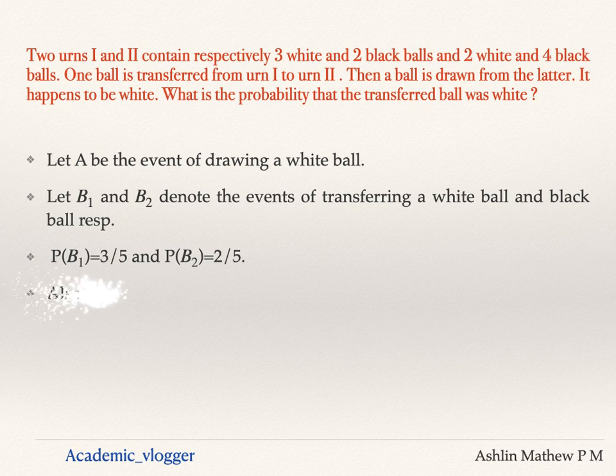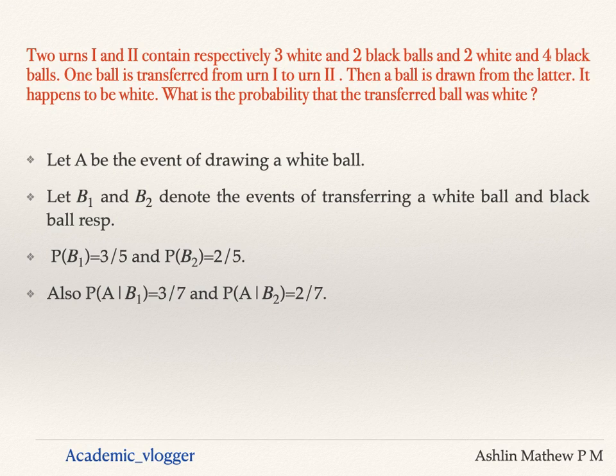Okay, so now we know the conditional probability, that is probability of A given B1. A given B1 is, if a white ball is transferred, what is the probability of drawing a white ball? That is, if one white ball is added to the second urn, then we have in total 3 white and 4 black.